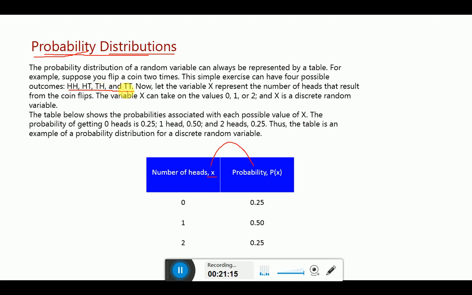It can be the possibility that on both the coins I will have a clear tail. It means my sample space will contain a total of 4 outcomes. Let's suppose x is a variable, and x represents the number of heads.